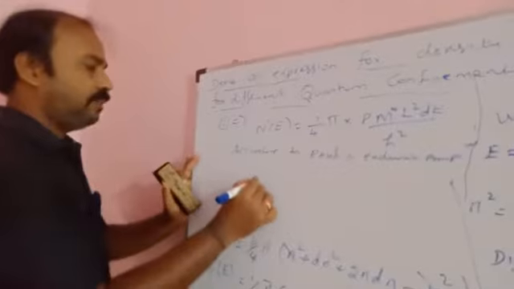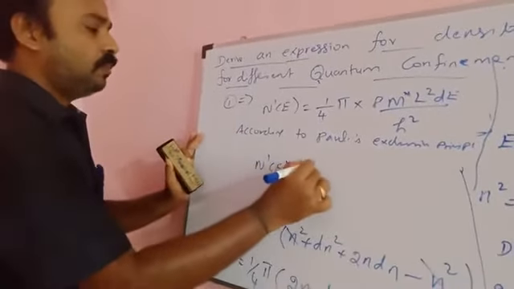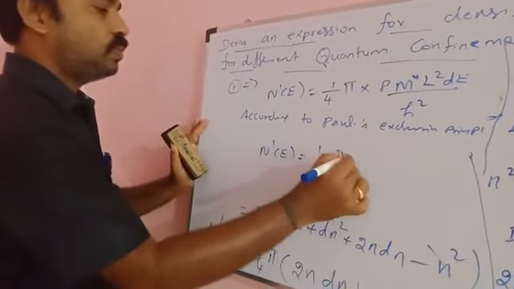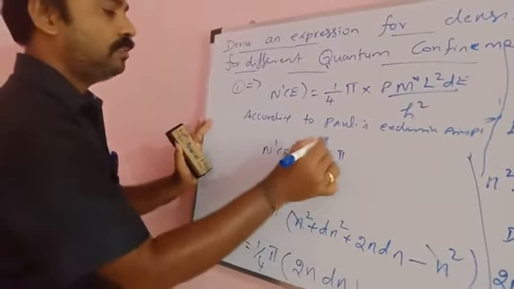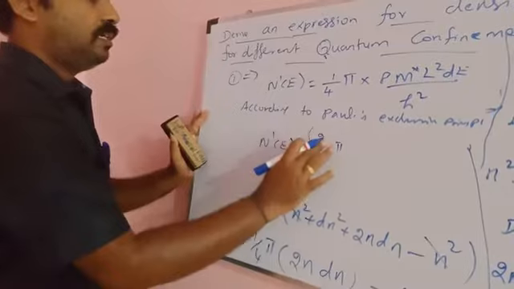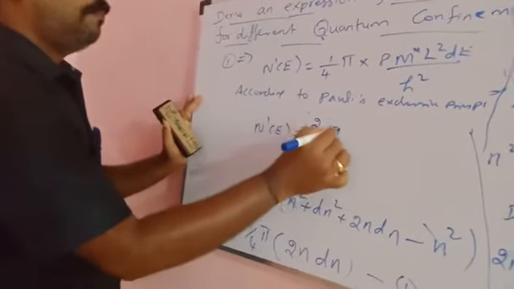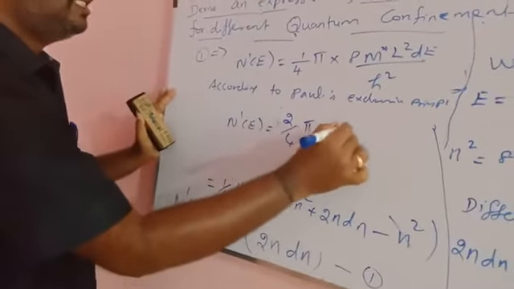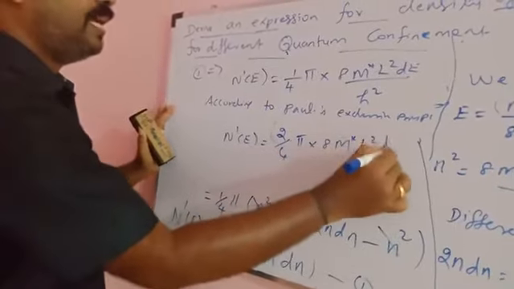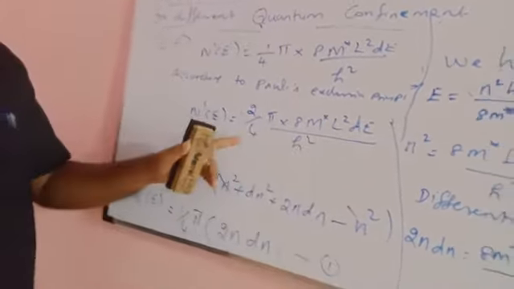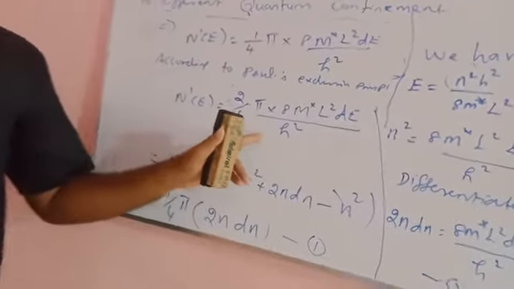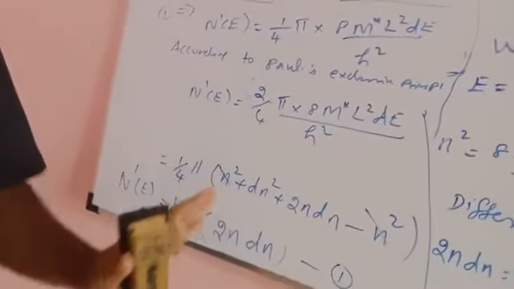So this can be changed into 1 by 4 pi into, you multiply by 2, that is 2 for the 2 electrons. So 2 into pi, into 8 m star L squared dE divided by 4 h squared. 4 you can also write as 2 into 2, no problem.